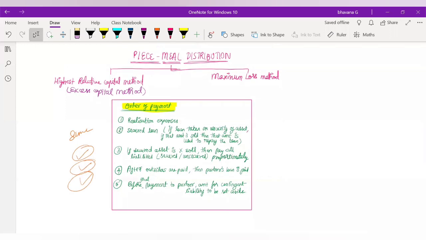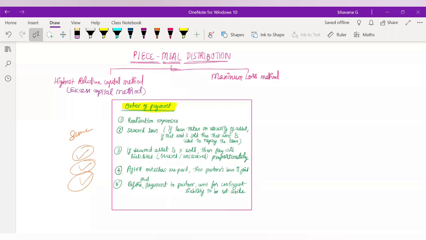Piece means by pieces; piece by piece you will receive your cash, and like that you will also pay off your liabilities. Until here, I hope the concept is clear, so I'll repeat it once. Your assets will not be sold or realized all at once. They will be reduced time by time, and as and when an asset is realized, then and there you will pay off your liabilities.